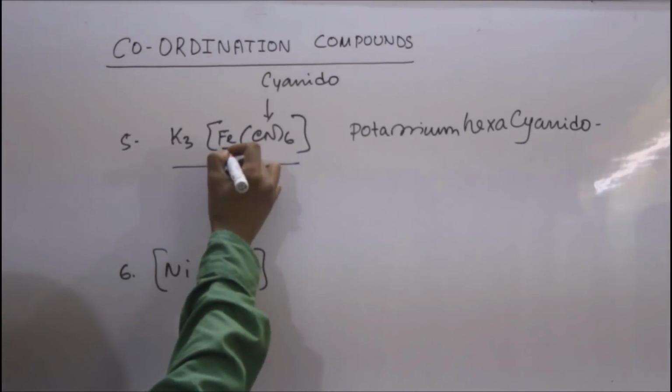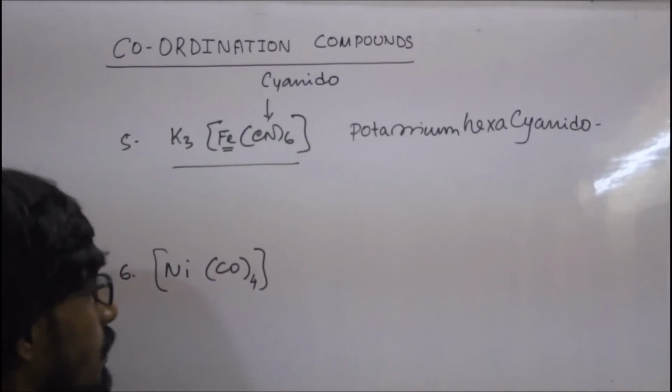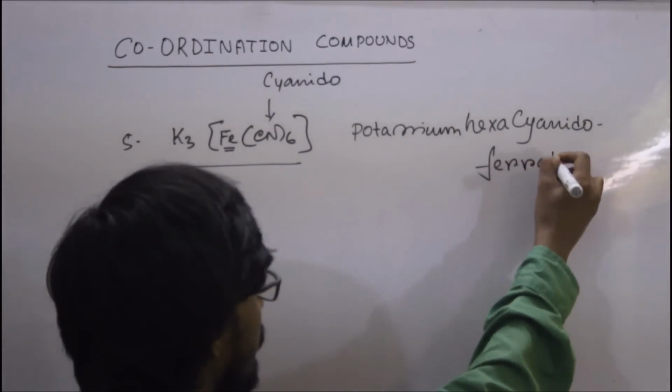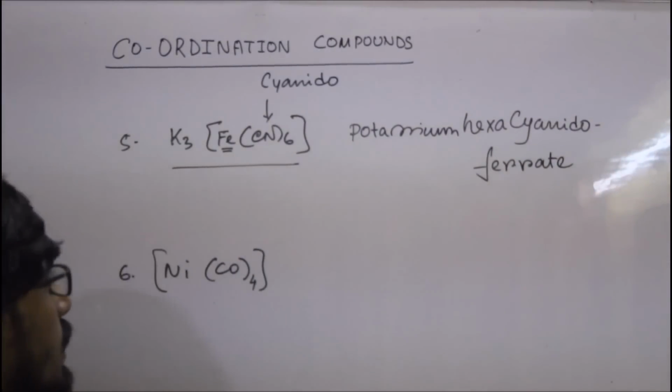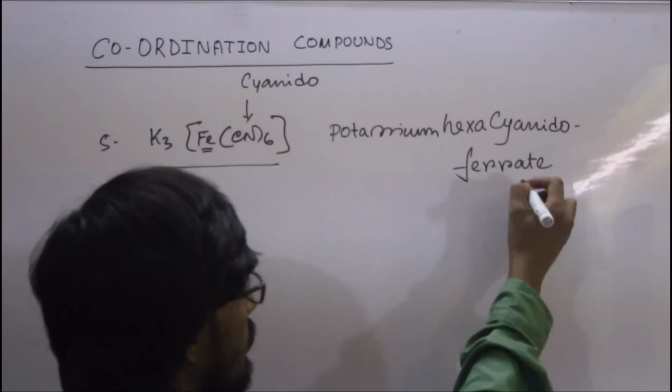Now the metal is iron, and according to its Latin name, this will be written as ferrate. Metals when present in an anionic complex will end with -ate.